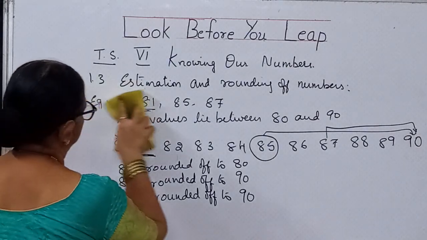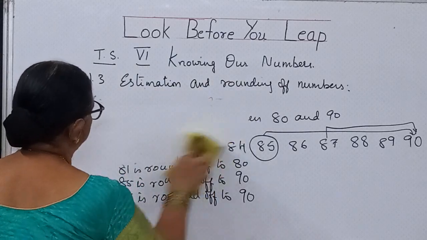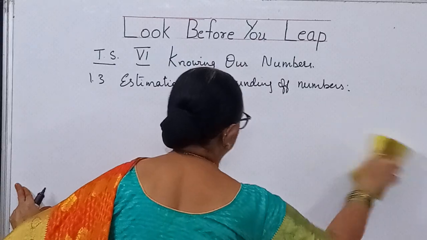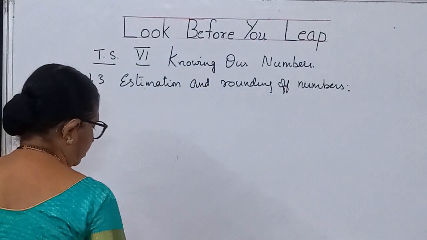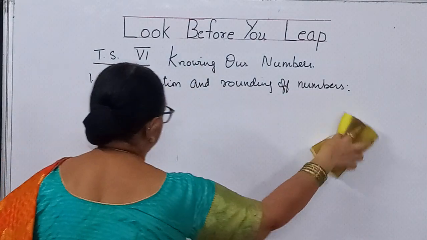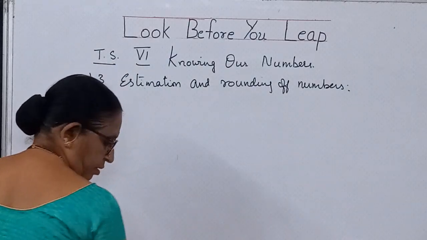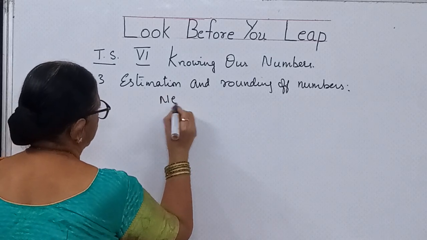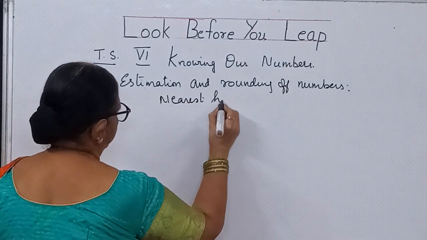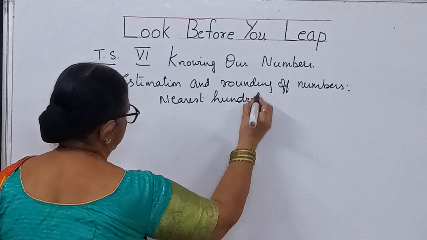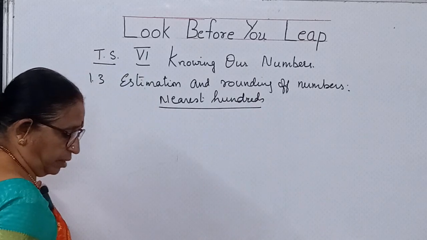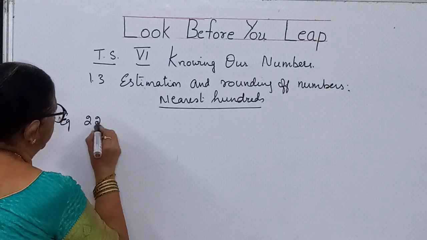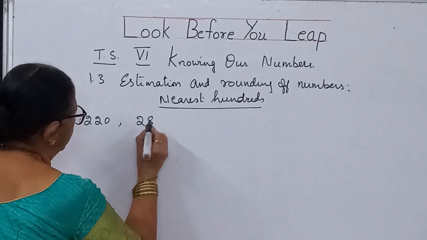Next, we will go to hundreds. Double digit I have taught, single digit I have taught. Now I am going to deal with hundreds. Estimation to nearest hundreds. So what are nearest hundreds? Suppose you have got the numbers, example 220 and